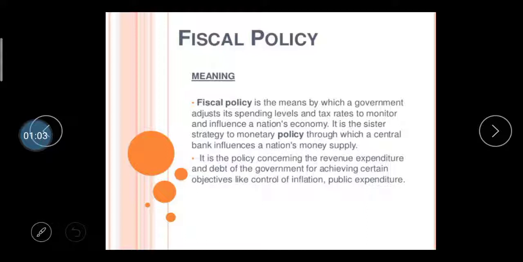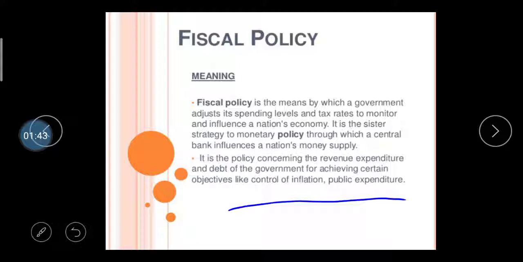So it's called a sister policy of the monetary policy. The fiscal policy will be decided by the government, and the monetary policy will be designed by the RBI, right? So it is a policy concerning revenue, expenditure and debt, considered as debentures and one type of expenses like loan interest. All of these are considered as expenditure and debt of the government for achieving a certain objective, like control on inflation and public expenditure.